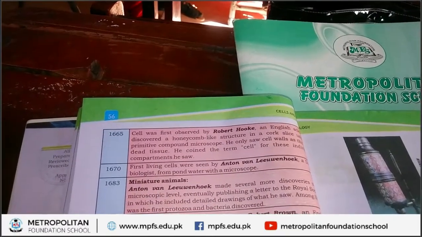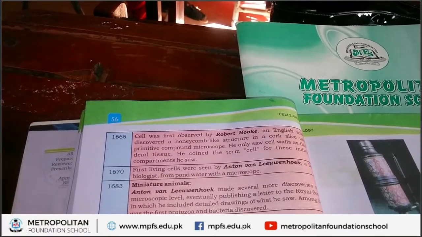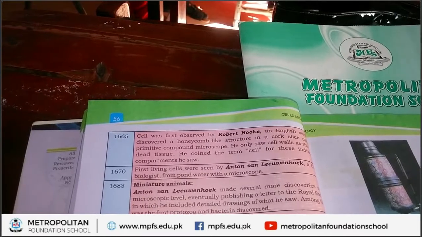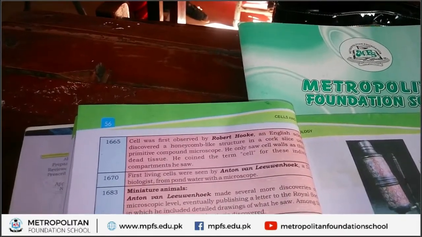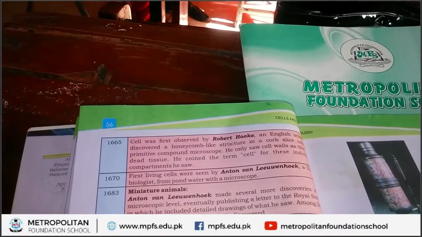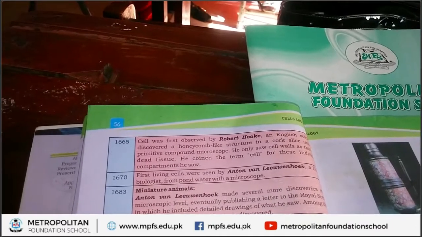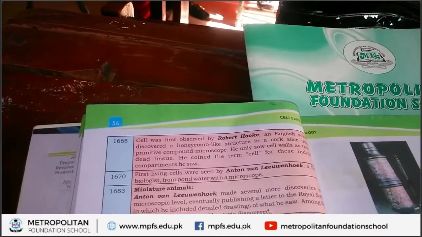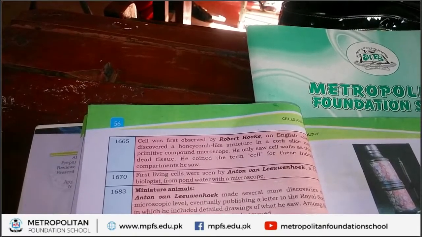Next year, 1670, another scientist named Anton van Leeuwenhoek, who was also a biologist, observed the first living organism under a microscope. He collected this living organism from pond water and placed it under a microscope.